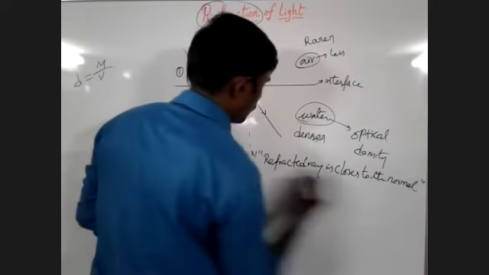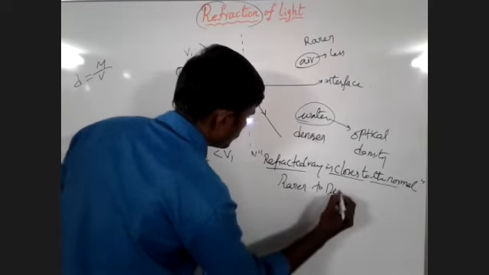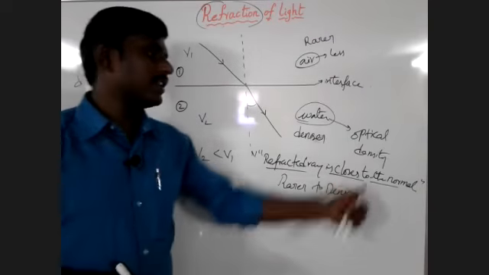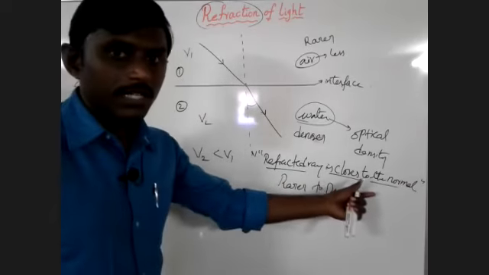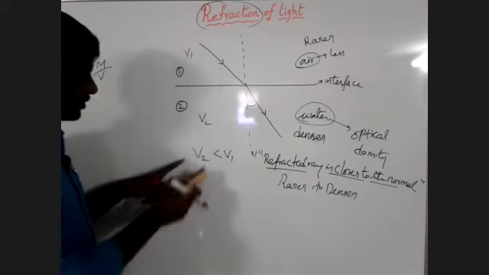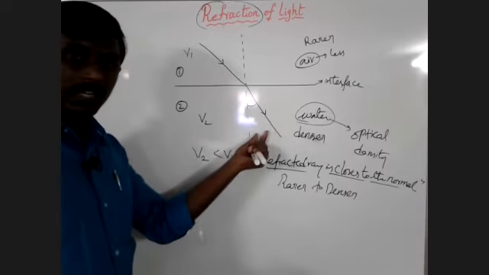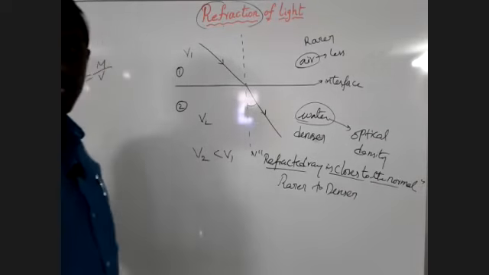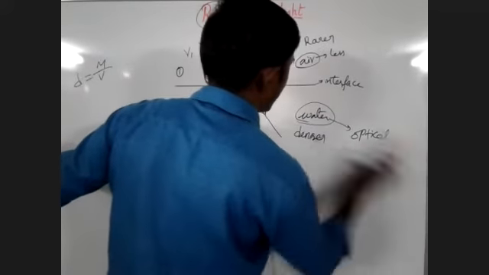And now, why is the refracted ray closest to the normal here? Because the speed of the light in medium 2 is less than the speed of light in medium 1. When the speed of the light changes, there is a bending of light. So that's why the refracted ray is closest to the normal when the light travels from rarer medium to denser medium. Now observe what happens when the light travels from denser medium to rarer medium.